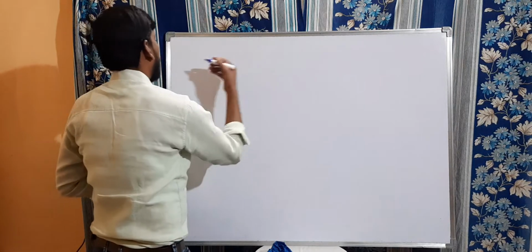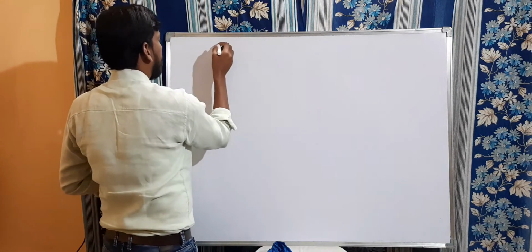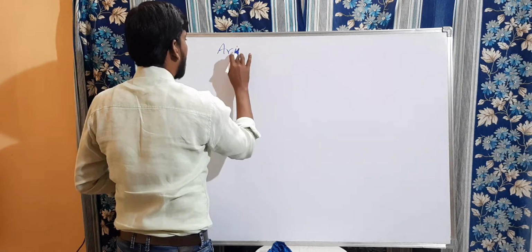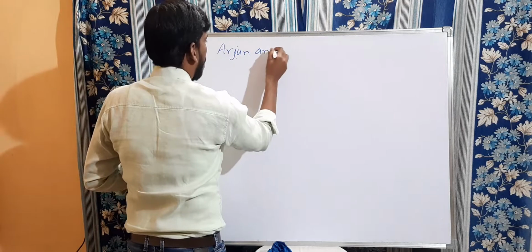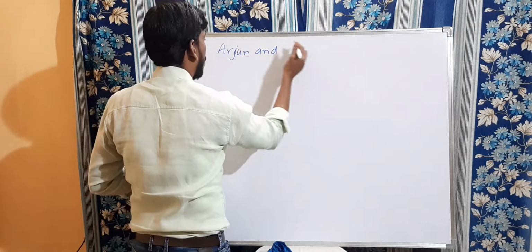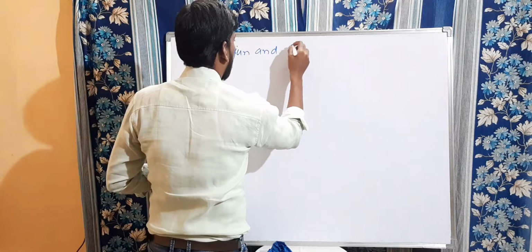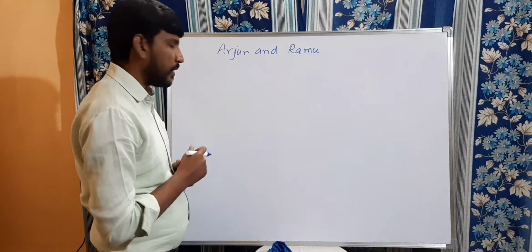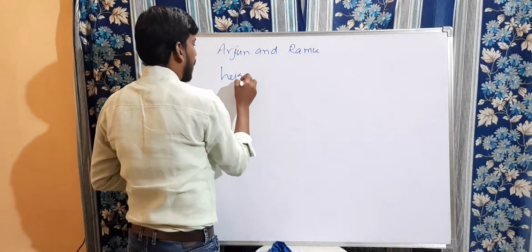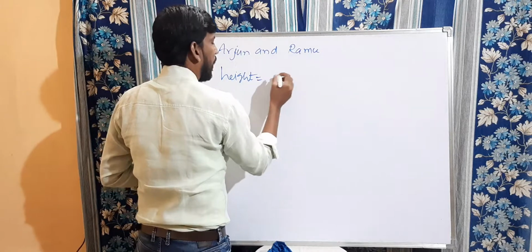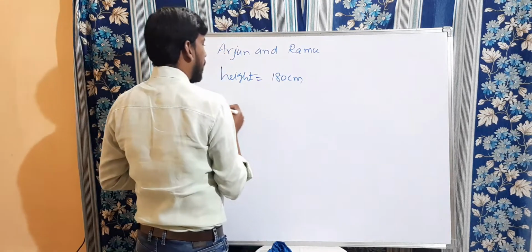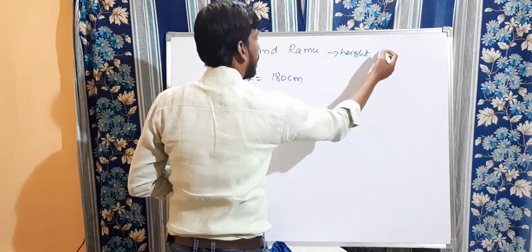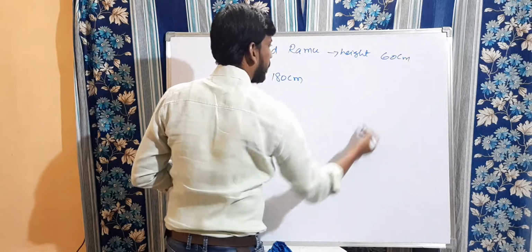Suppose there are two friends, Arjun and Ramu. Arjun's height is 180 centimeters, and Ramu's height is 60 centimeters.